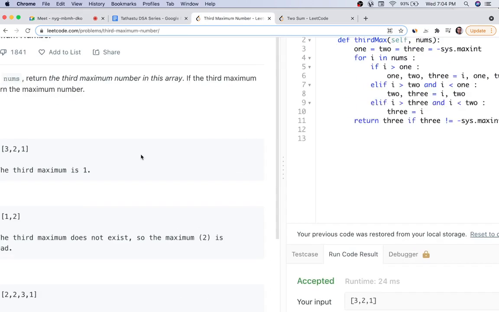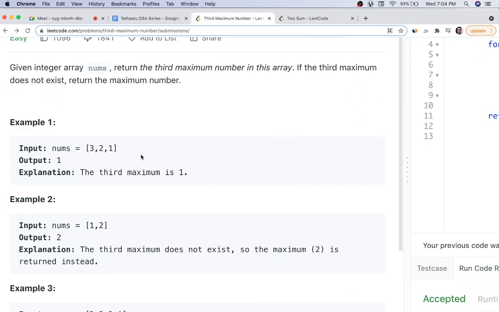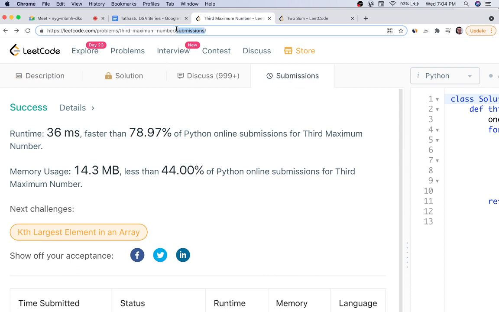The next question is also a very simple question. I have taken the first two questions.